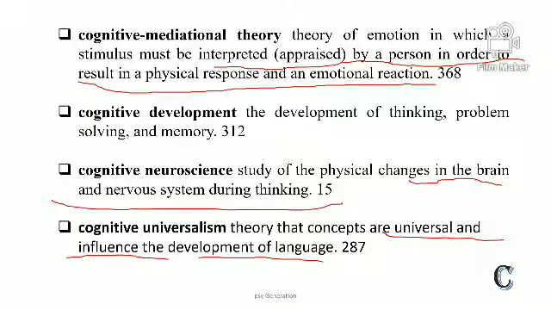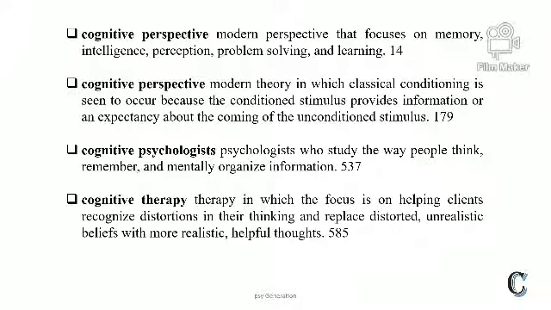It means the theory that all concepts are universal and influence the development of language. When language is developed, the universal concept influences it. That falls in this category, what is called cognitive universalism. Next is cognitive perspective, a modern perspective that focuses on memory, intelligence, perception, problem solving and learning.